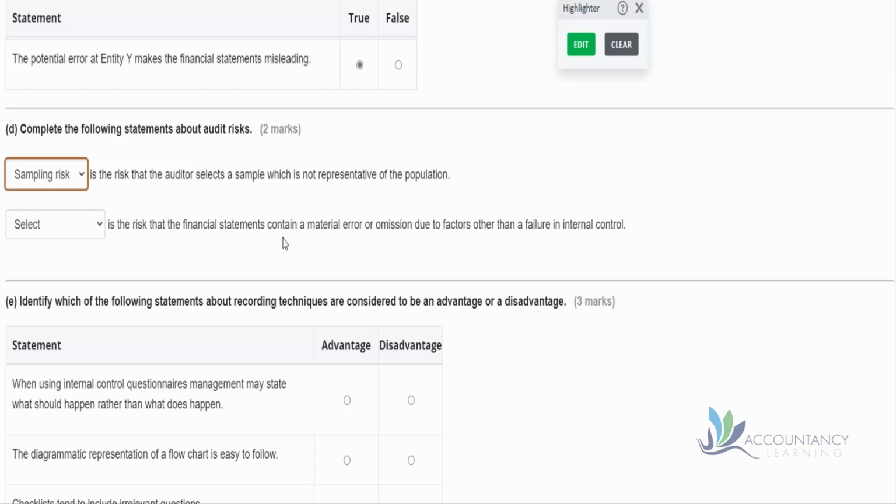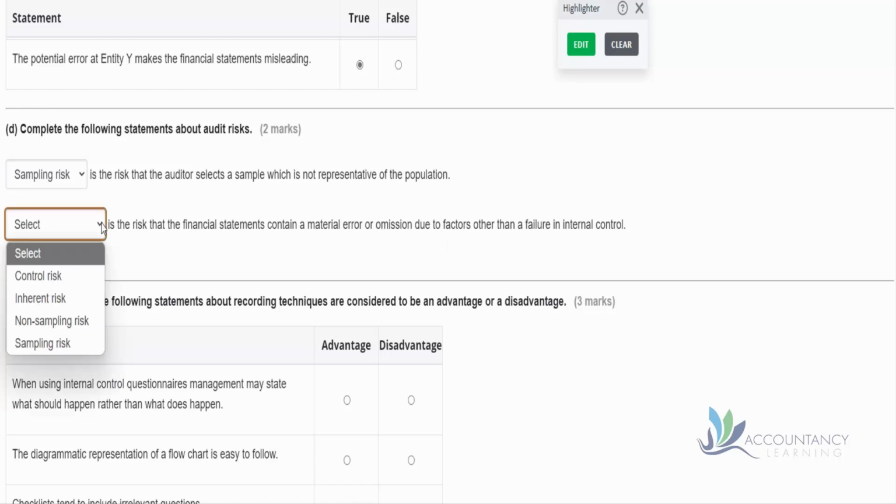And then next, the risk that financial statements contain a material error or omission due to factors other than the failure in internal control. So that's something to do with the client rather than the auditor. So it's either going to be control or inherent risk. But it says it's not about problems in control, so that must be inherent risk. The risk that something is wrong just because of its nature.